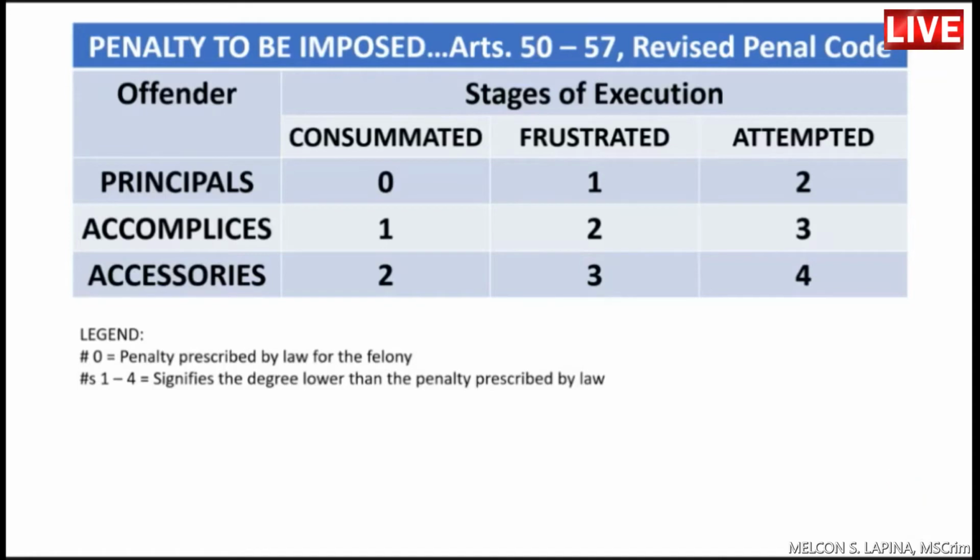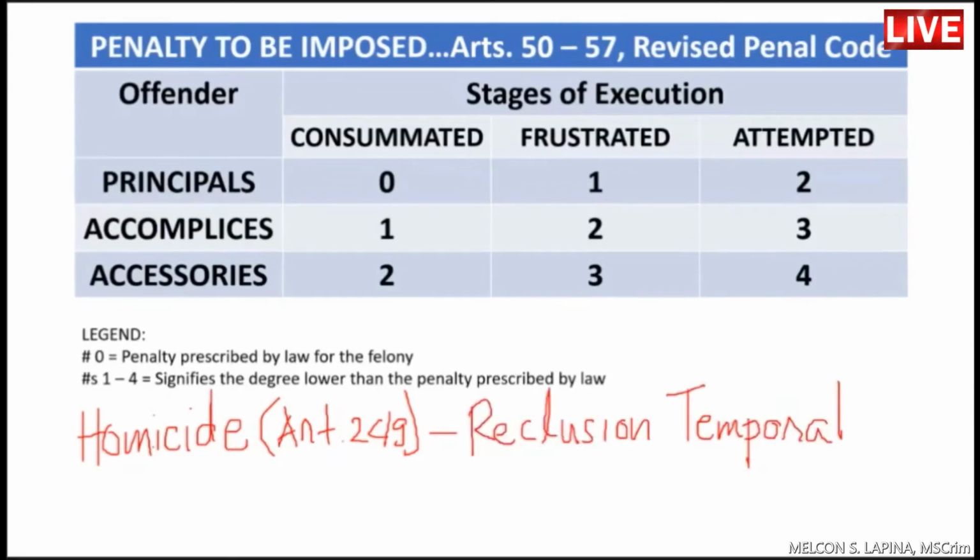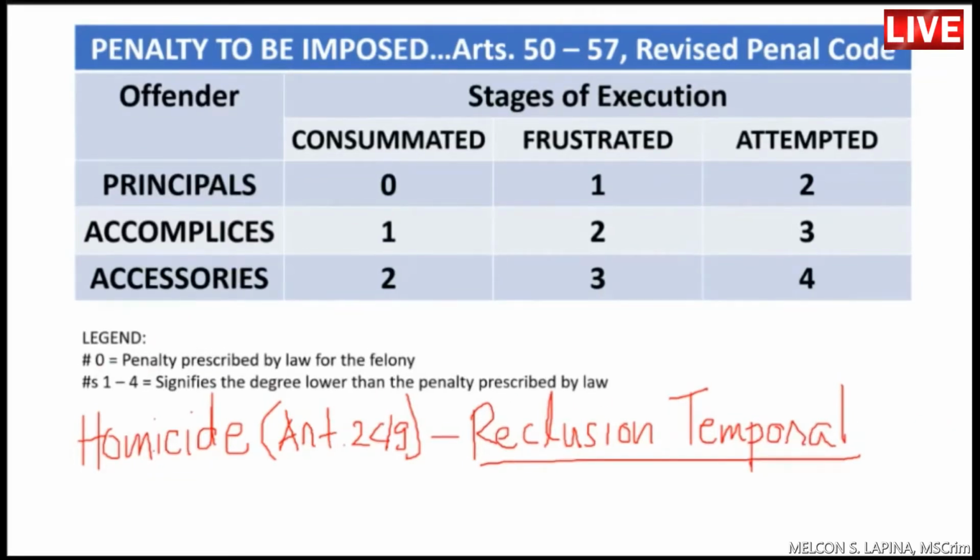Let us take, for example, the crime of homicide. Sa Article 249 of the Revised Penal Code, ang homicide ay may penalty na reclusion temporal. Ito ang tinatawag natin na penalty prescribed by law. Ito rin ang tinatawag natin na 0. So, let us suppose that the crime committed is homicide.